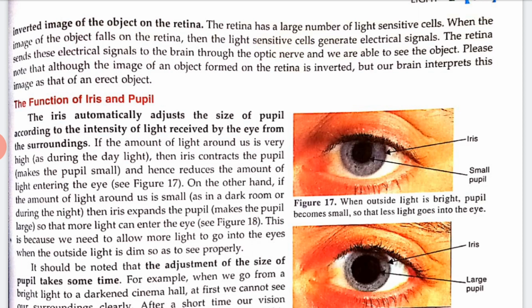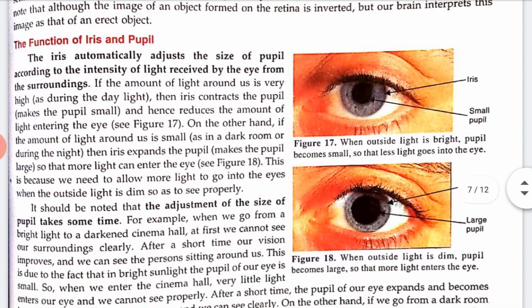So when the image of the object falls on the retina, the light sensitive cells generate electrical signals, and the retina sends these electrical signals to the brain through the optic nerve, and we are able to see the object. Please note that the image of an object formed on the retina is inverted, but our brain interprets this image as the erect object. Clear? Yes. Now let's talk about the function of iris and pupil.